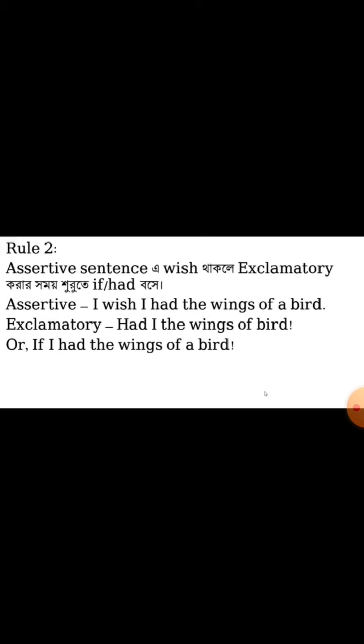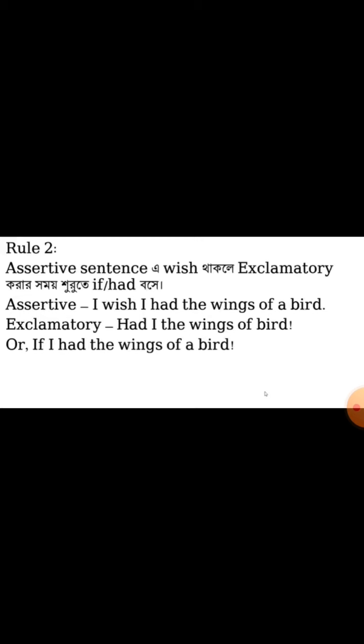That means wish is not alone here. I wish, you wish, they wish. Basically I wish is the common word. That means if you find I wish in an assertive sentence, then the I wish will be removed, and instead of that we write if or had in its place. So look at the example.